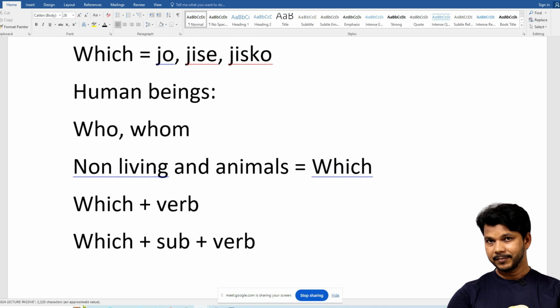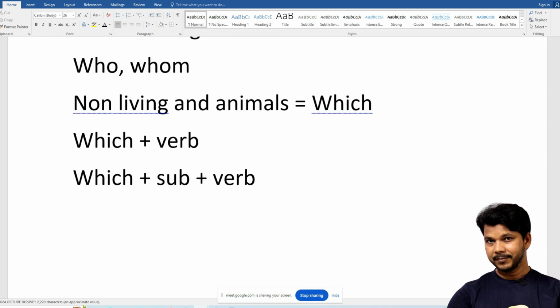For human being, like when we said who, there was who plus verb. वो लड़की जो आती है, the girl who comes, you know. And for whom we had another extra subject. Do you remember? वो लड़की जिससे मैं प्यार करता हूँ, the girl whom I love. But here we have only which.